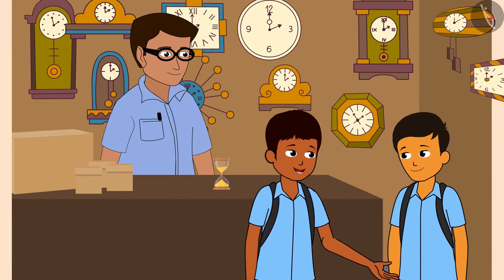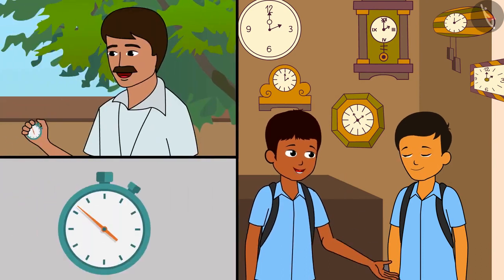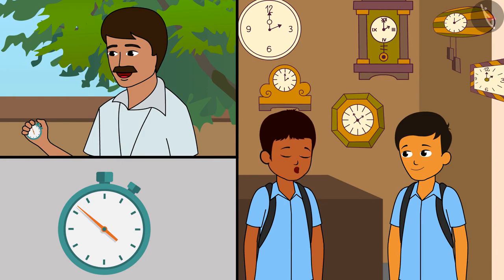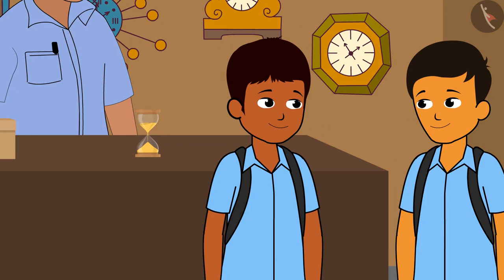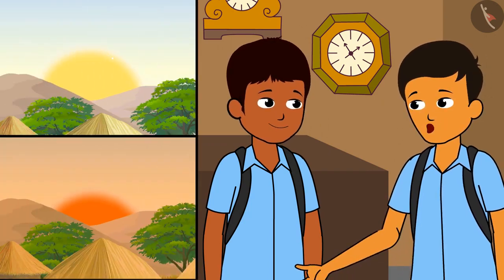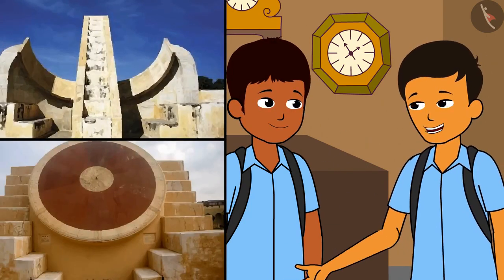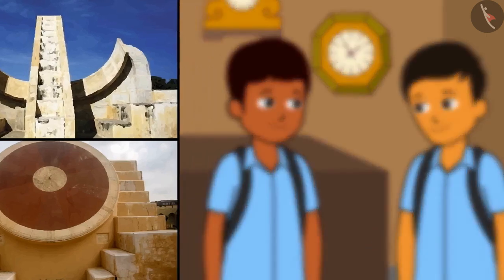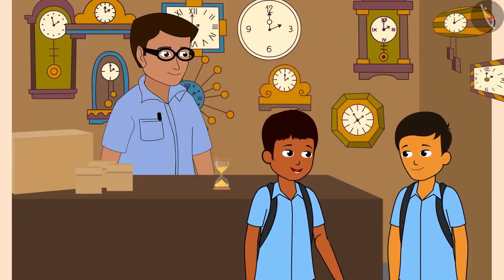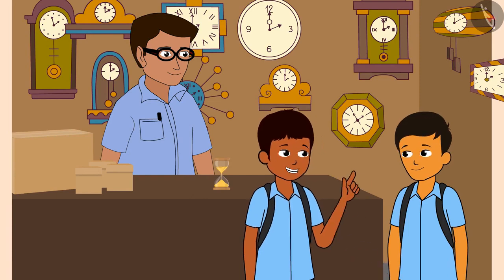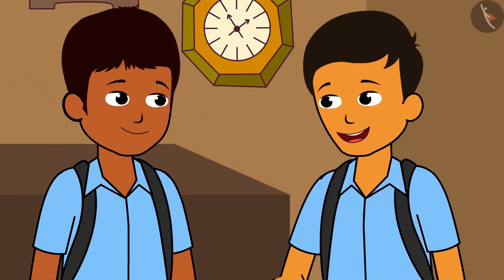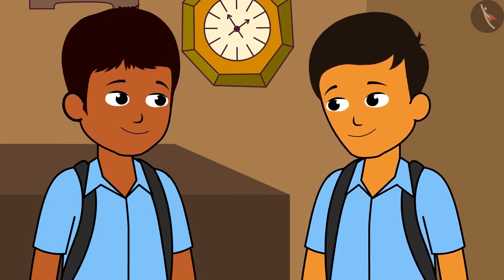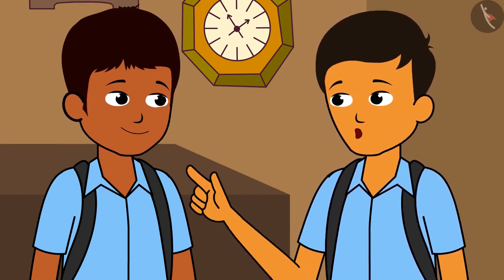Nowadays, there are so many different types of watches. Like our coach had the stopwatch, with the help of which he was noting the time we took in finishing the race. Remember, we had read that the king of Jaipur had made the sun clock in Jantar Mantar? It will be interesting to find out how the watches tell us the correct time. We had studied that watches use the rotation motion, but the watches are so small, how is it possible for them to have the rotatory motion inside them?